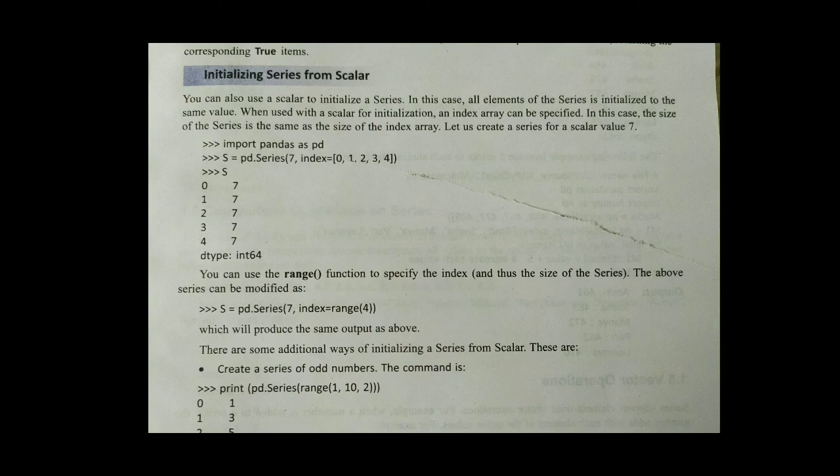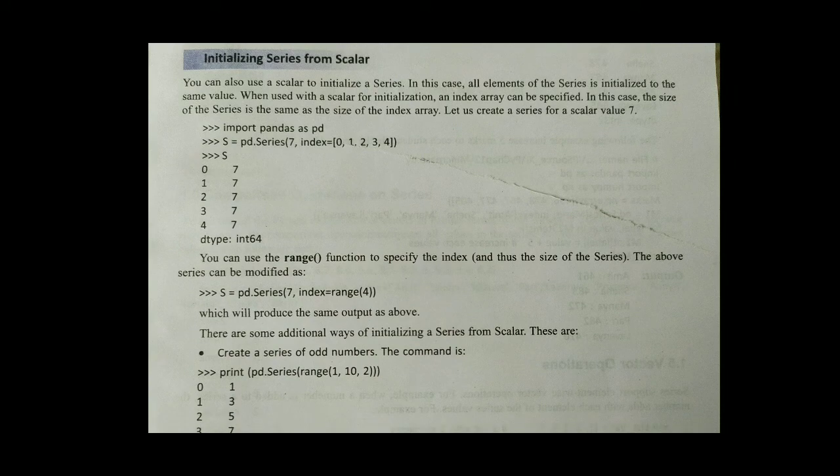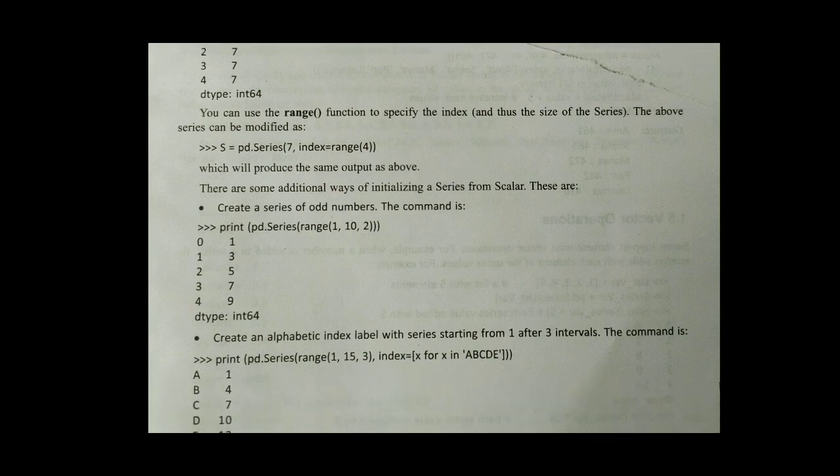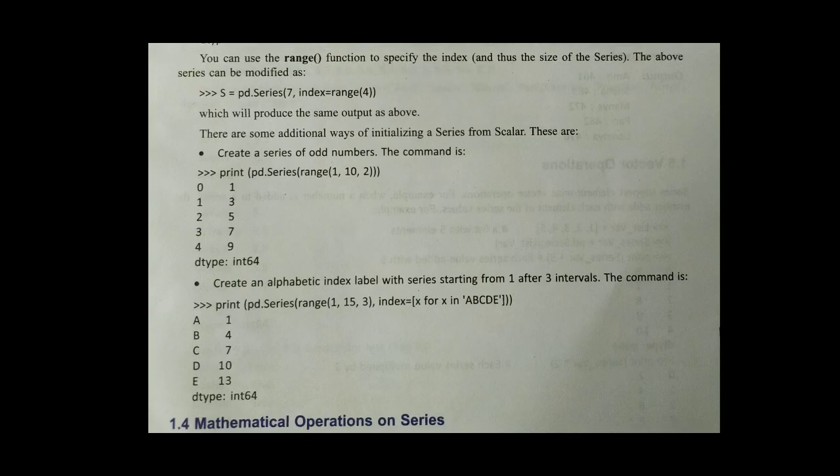Next one, pd.Series 7 index range equal to 4, where range means we want to take 4 values. So it has displayed it. Next one, pd.Series range 1 comma 10 comma 2. So it has displayed values 0 1 2 3 4 and like that.